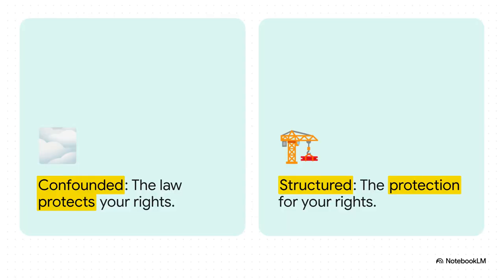Let's do an actual translation together. Imagine a standard confounded sentence like, "The law protects your rights." Sounds totally normal, doesn't it? But that verb protects is doing a lot of hiding. When we apply the structure test, it expands to, for your rights, the protection by the law with the condition of X from the Constitution. See what just happened? The structure test explicitly forces those hidden conditions to the surface. We suddenly realize the protection isn't just magic, it requires specific conditions that the original frozen sentence completely obscured.